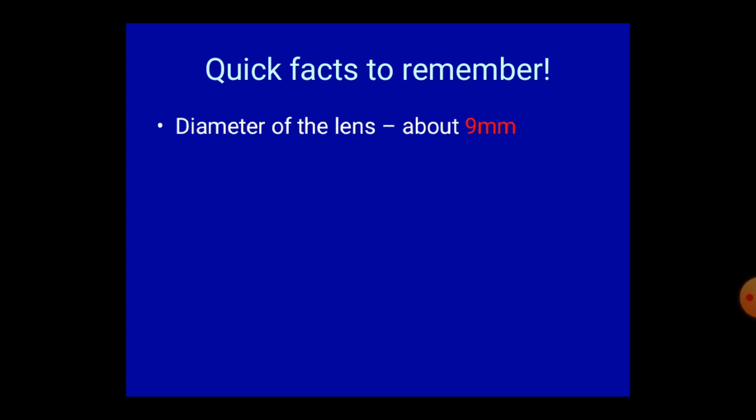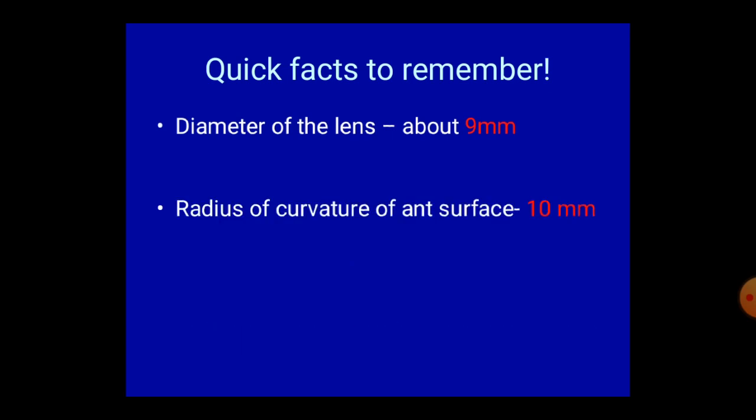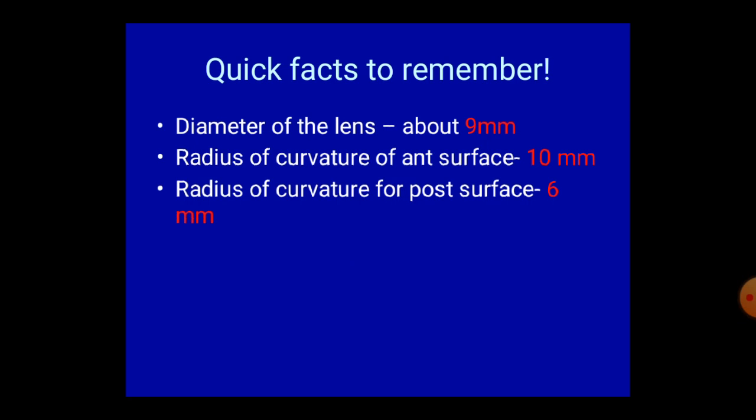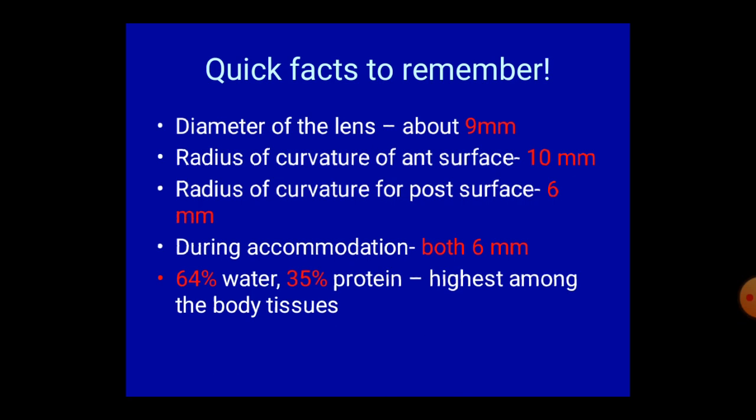Diameter of the lens is about 9 mm. Radius of curvature of anterior surface is about 10 mm. That of posterior surface is about 6 mm. During accommodation, both become 6 mm. We will teach accommodation in our refraction chapter.